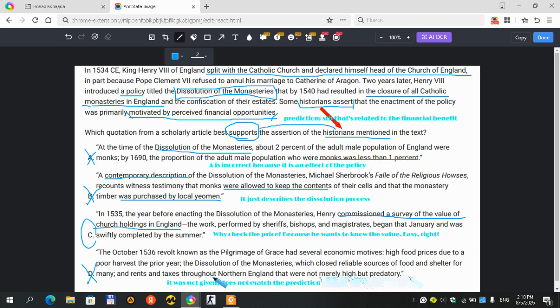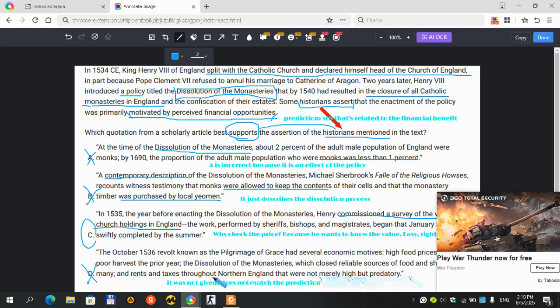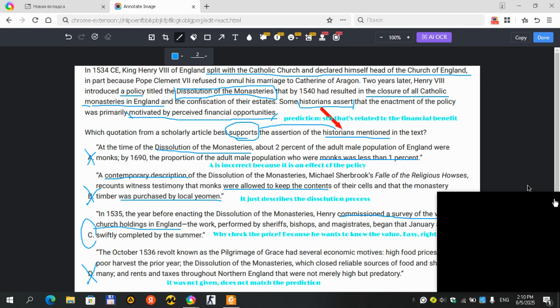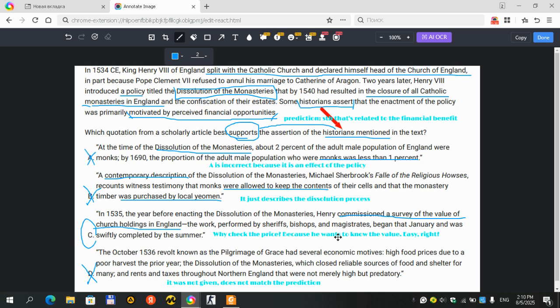It wasn't given in the text, and it doesn't make sense to make this the correct choice, right? I mean, come on, it's totally incorrect. It doesn't match the prediction. That's why it's incorrect. That's why the answer choice is C. That's it.